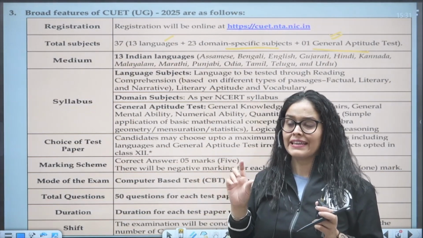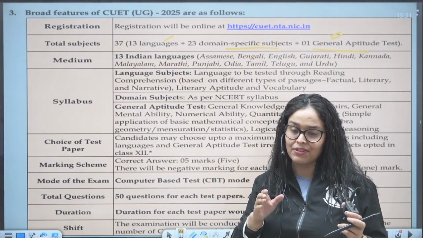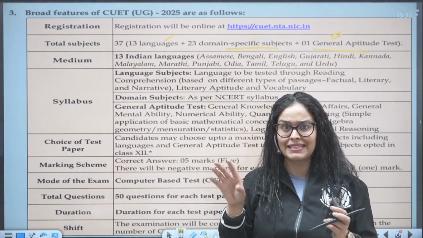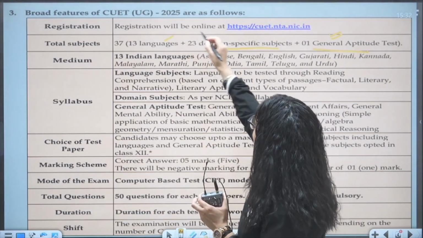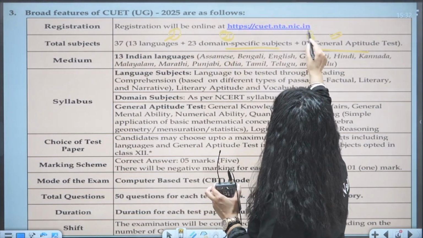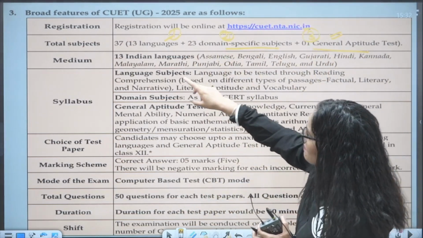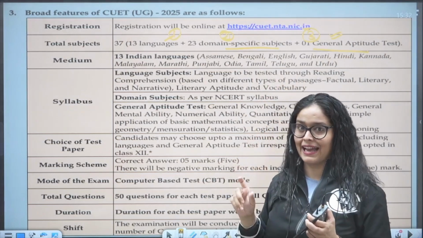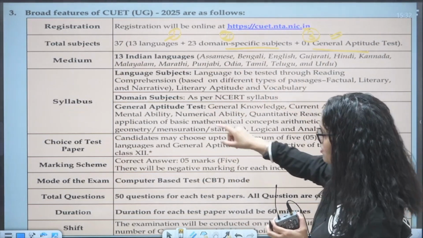For some exams, you will see that language and domain subjects are there. For some exams, general aptitude. So three things will be seen. So this is your exam scheme. So where you will be getting these three things in your exam. And the medium will be 13 Indian languages. So your exam will be in 13 Indian languages. So these are the 13 Indian languages.